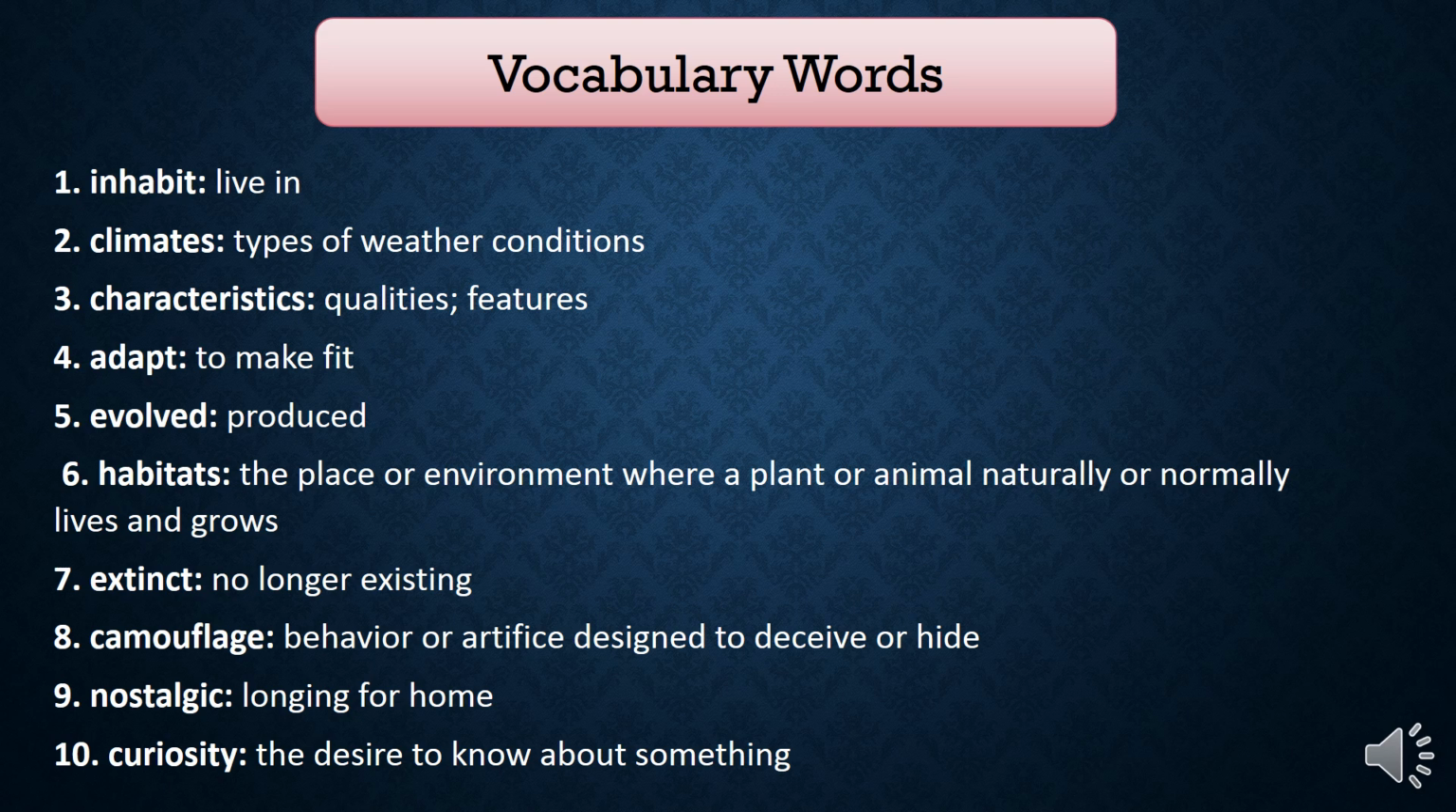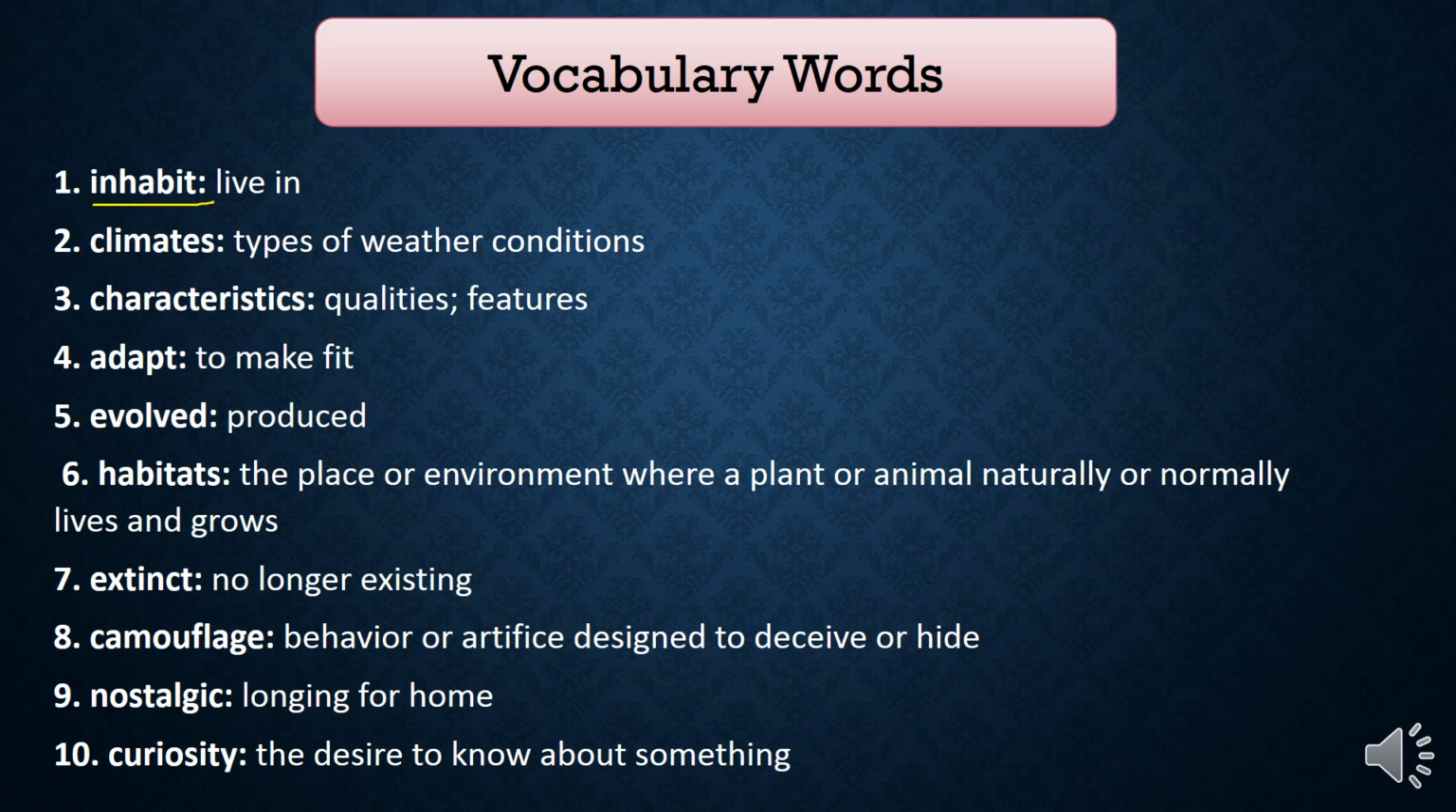First of all, we are going to start with the vocabulary words. Let's start first with the word inhabit. The first word is inhabit. To inhabit is to live in a certain place. So when an animal inhabits a certain place, let's say the animal inhabits a forest, it means this animal lives in a forest. The second word is climates.